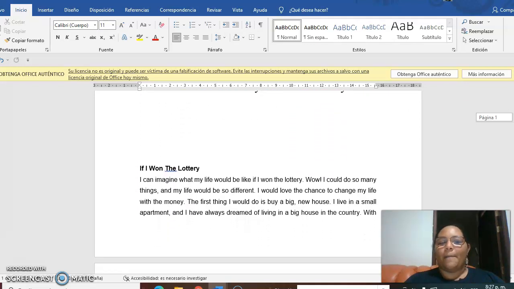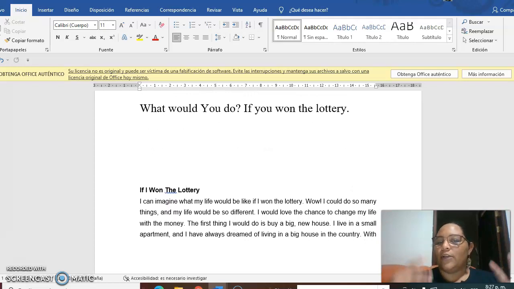Next, look at this example. That is the question. At this moment, you can practice with me. I ask one student, and you ask me, and you answer me, what is your opinion? For example, for me, what would you do if you won the lottery? So, for me, if I won the lottery, I would travel around the world. Yeah, it's my case.